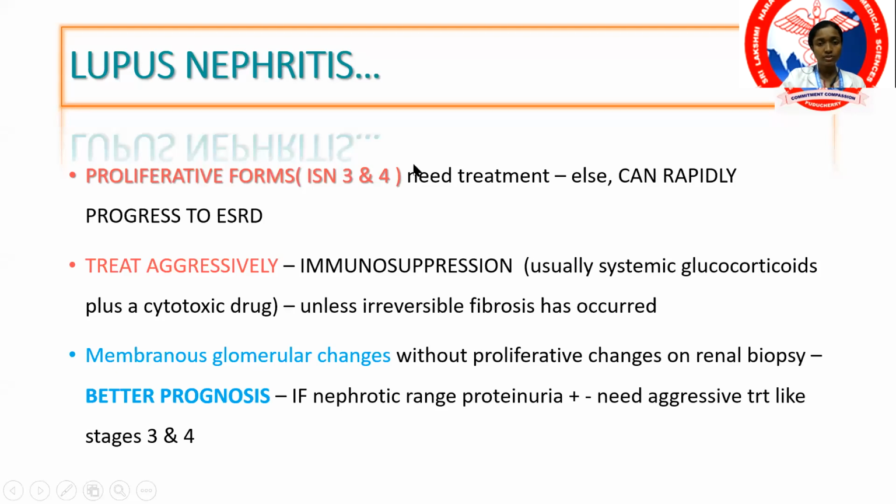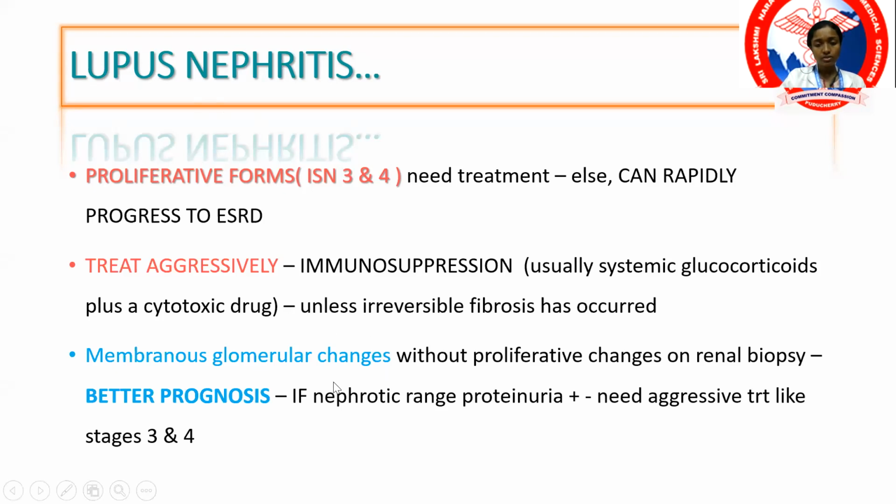The proliferative forms need urgent treatment because they can rapidly progress to ESRD, whereas in class 6 almost all the glomeruli are not functioning, so it is already end stage. Treatment is not going to change your prognosis much. It is in class 3 and 4, where reversal is possible with vigorous immunosuppression, that aggressive treatment is needed.